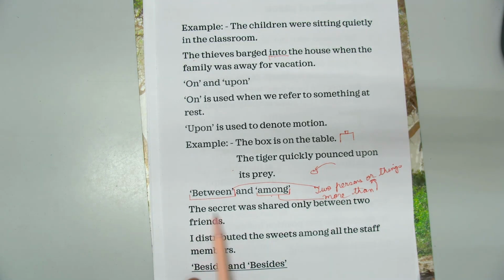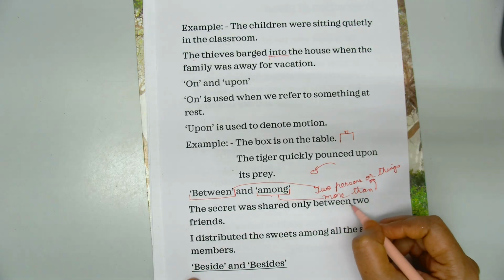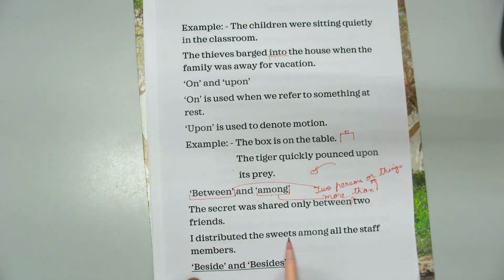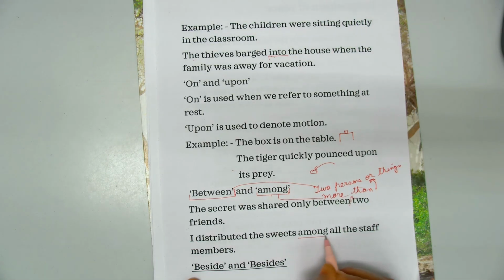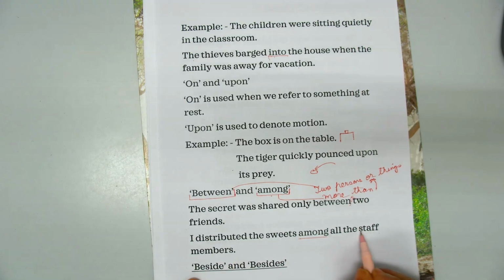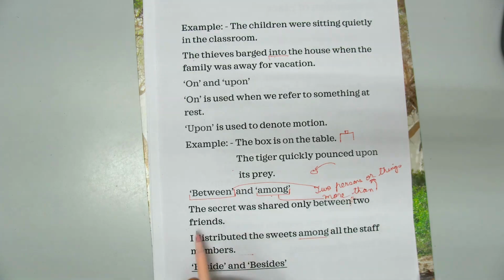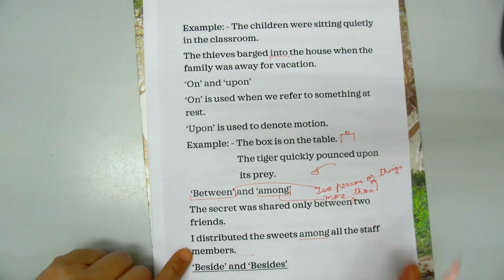The secret was shared only between the two friends. I distributed the sweets among all the staff members. Among all the staff members, obviously the staff members were more than two. And between two friends, the number was only 2.